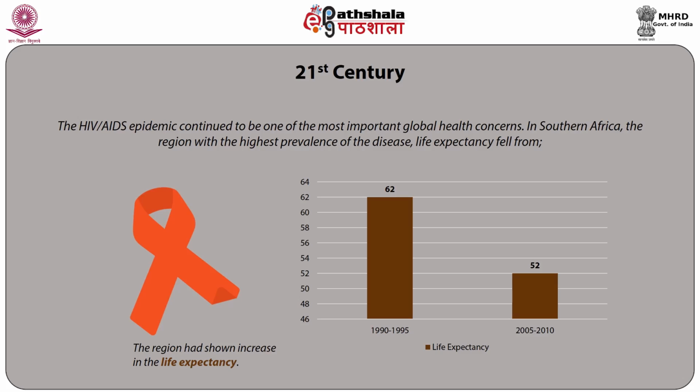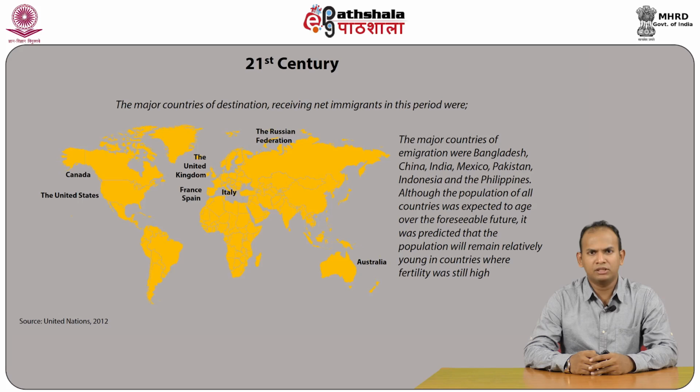The HIV/AIDS epidemic continued to be one of the most important global health concerns. In Southern Africa, the region with the highest prevalence of the disease, life expectancy fell from 62 years in 1990-1995 to 52 years in 2005 to 2010. The region had shown increase in life expectancy. The major countries of destination receiving net immigrants in this period were USA, Canada, the UK, Australia, Italy, the Russian Federation, France, and Spain.